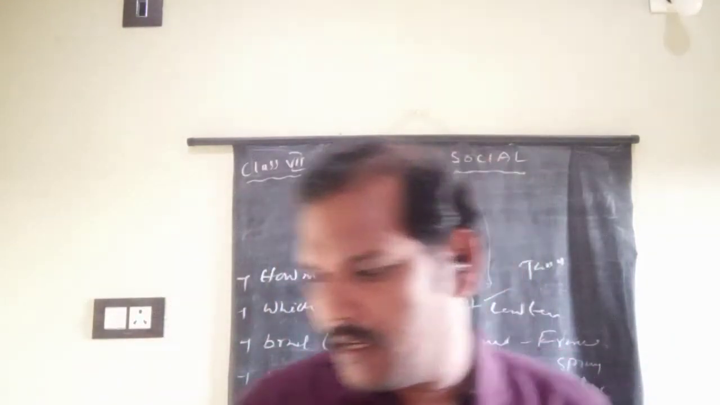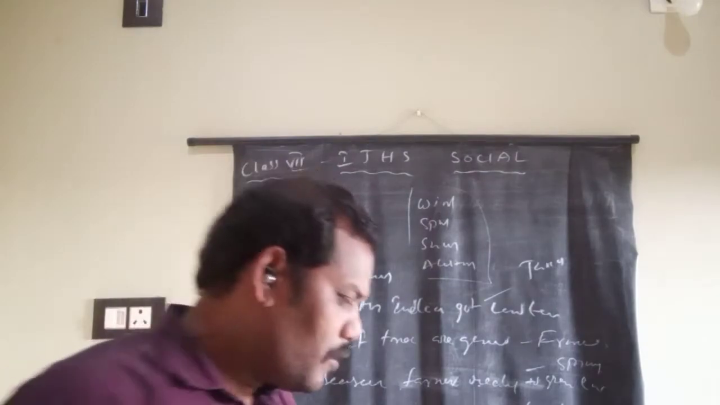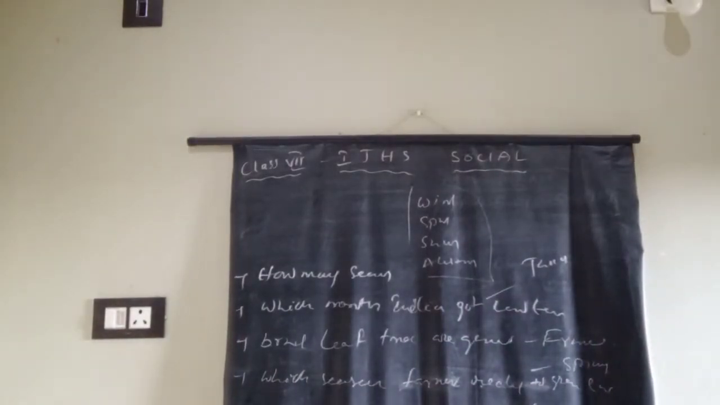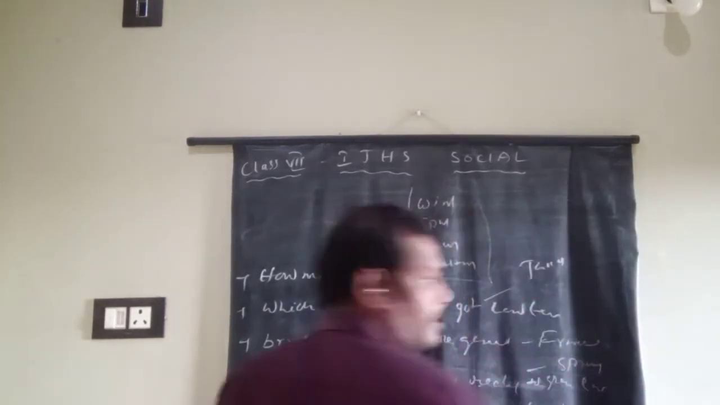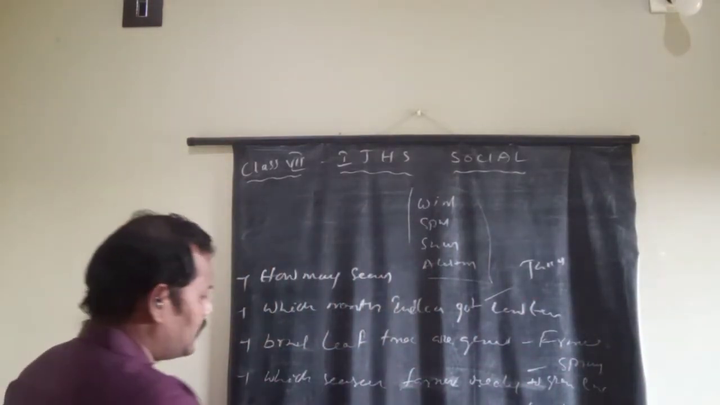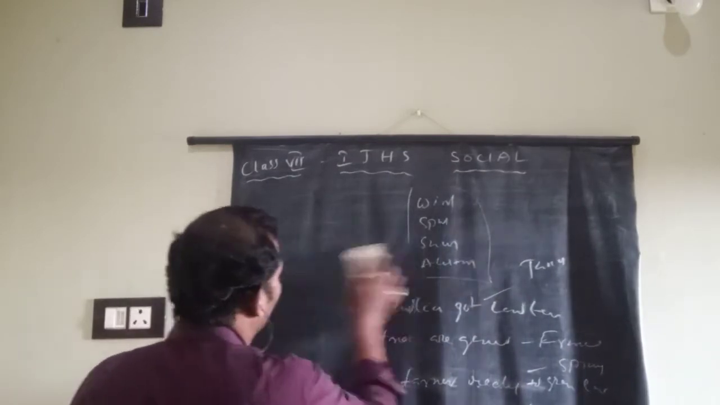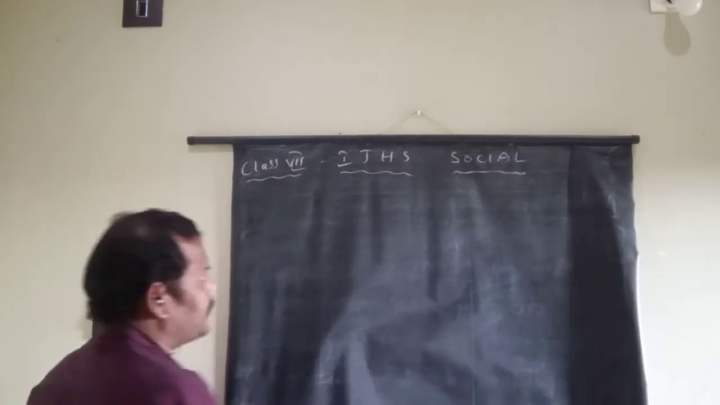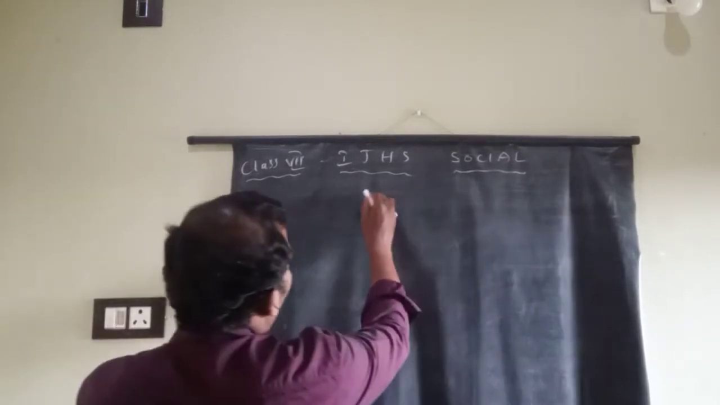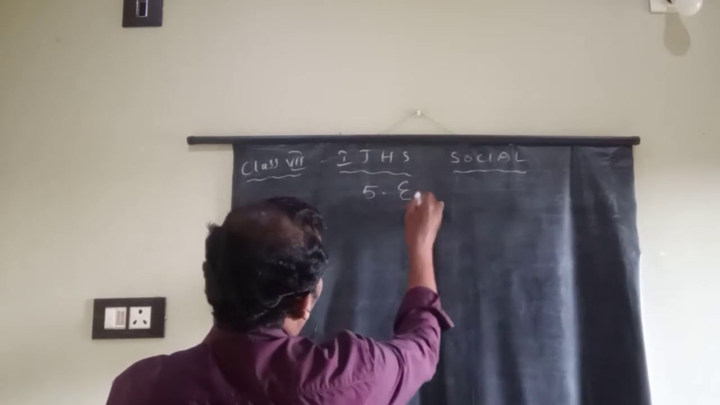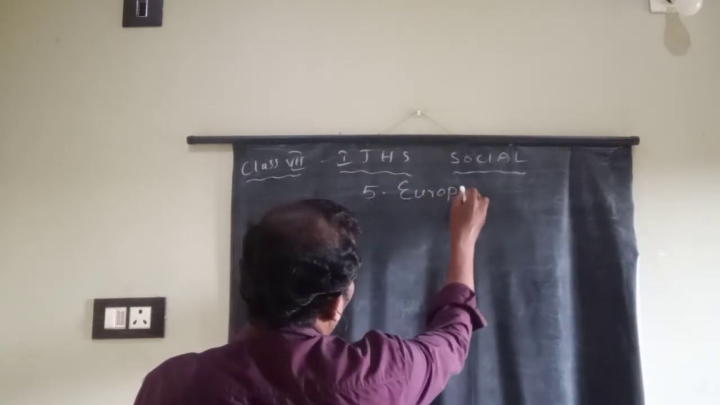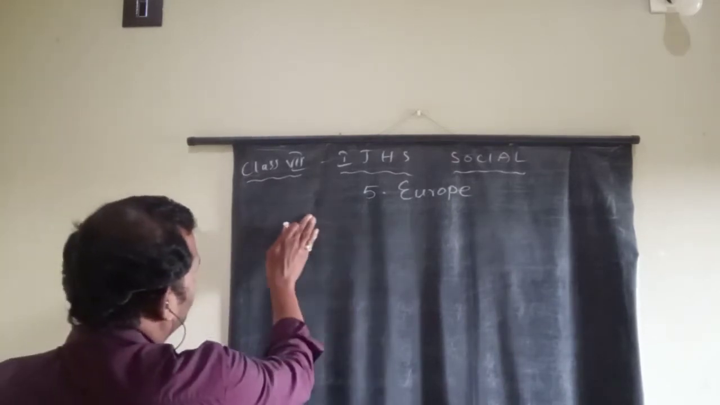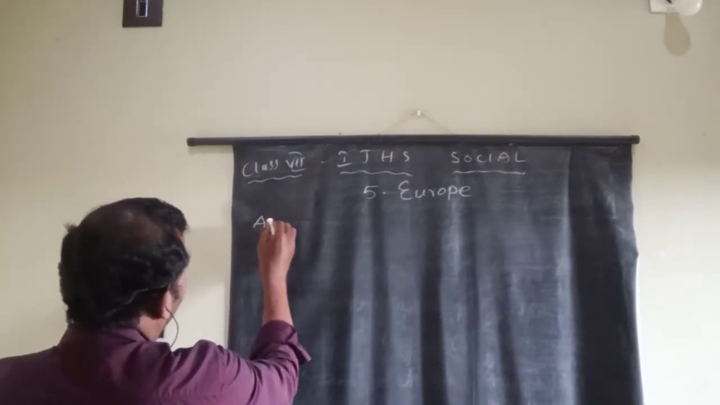Okay, this is the work I gave in the previous session. Maximum people attended the class. This is no problem. Now we are going to the next topic, the final topic also. Today we are going to complete the lesson. What is the name of our lesson? Very good, Europe. Today the next topic is agriculture.